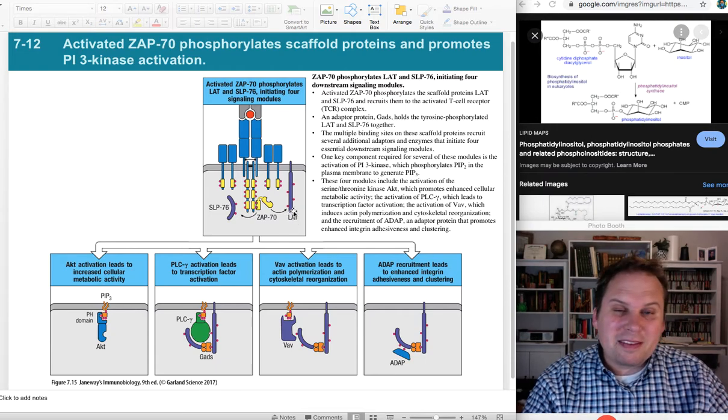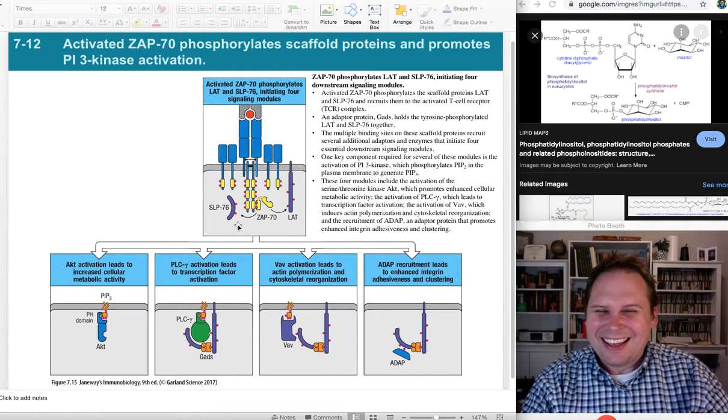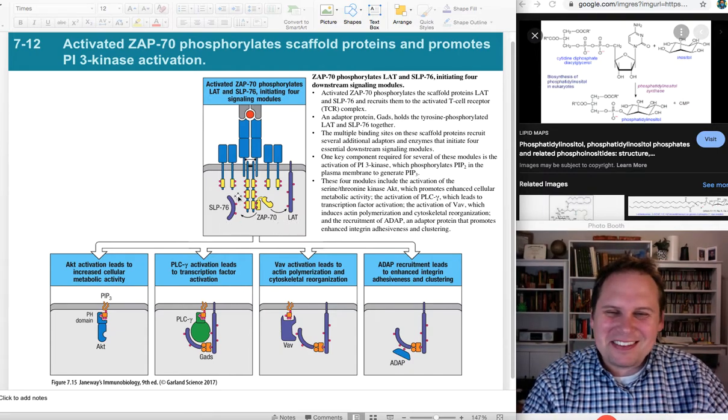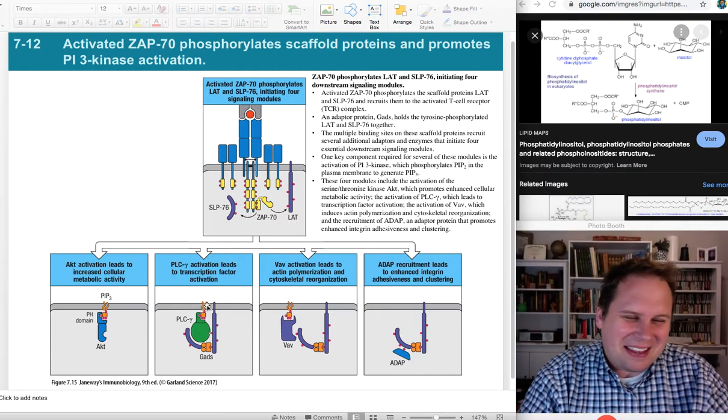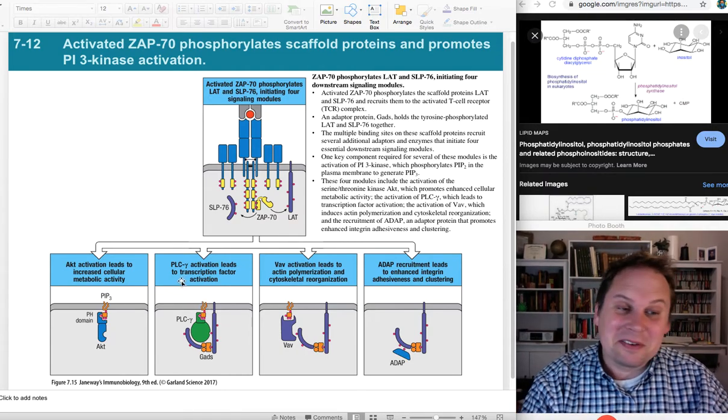LAT, I remember because it's this purple thing and it looks long and tall. Honestly, SLP76 is like a little slippery sausage. It looks like a little curved sausage to me. I don't know. Whatever. Remember it your own way.